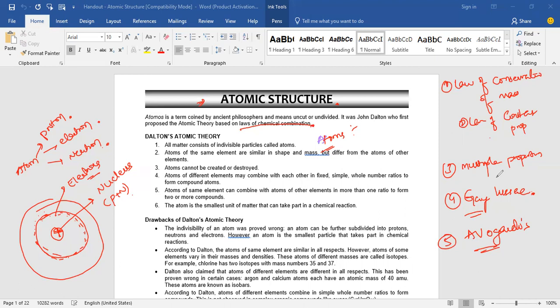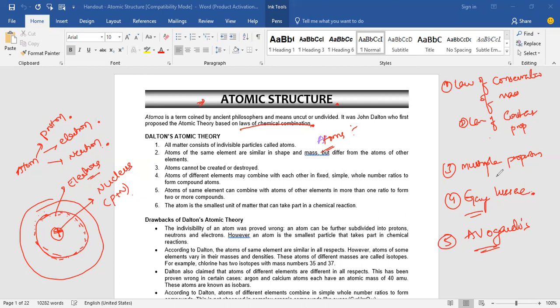Yes or no? There is one more definition for the law of conservation of mass. And the third point is the mass of the reactants is equal to the mass of the products. That's what we use in balancing the chemical equation, right? That you'll study in chapter 1 in class 10th. So that is all the three definitions about the law of conservation of mass.